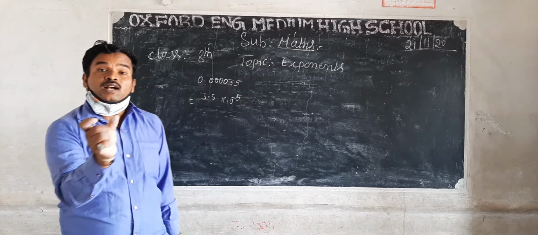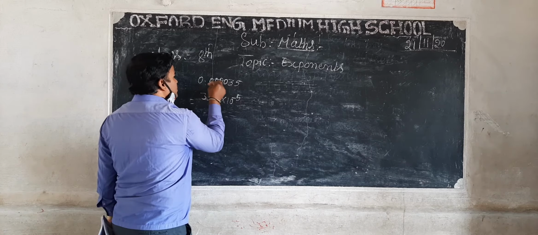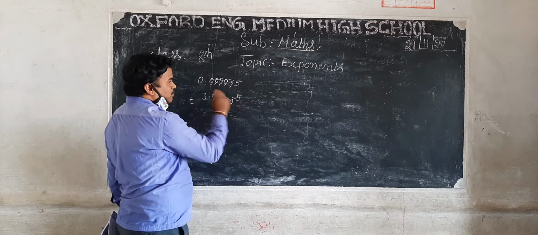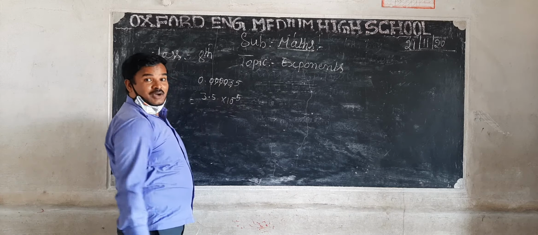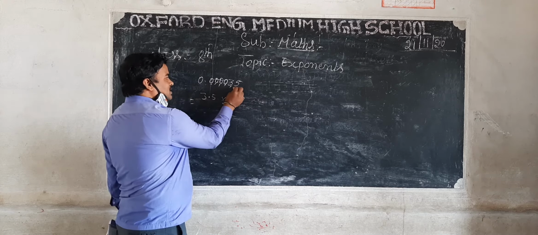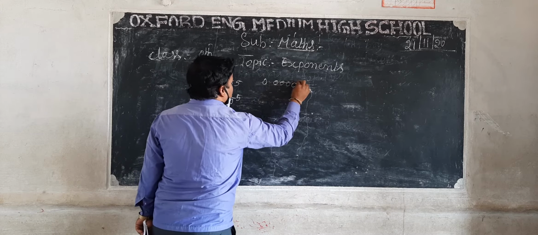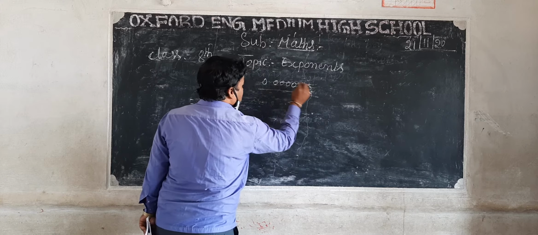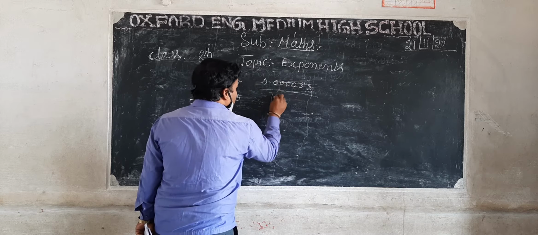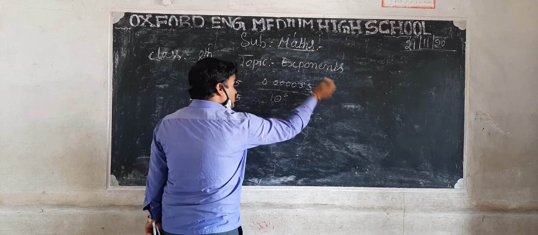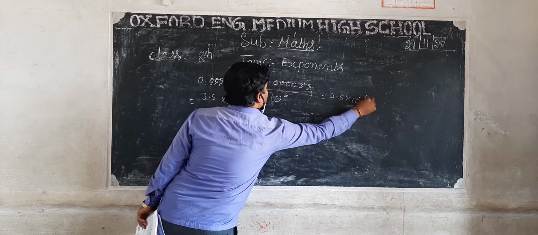0.000035. So here totally how many digits in this? 5 digits. Then you count it: 1, 2, 3, 4, 5. 10 to the power of minus 5. Okay? So how did it come minus? See, this is decimal. 0.000035. Then you convert it to 6 digits, means 1, 2, 3, 4, 5, 6, 10 to the power of 6. Then you convert it to the negative. So it's equal to 3.5 into 10 to the power of minus 5. That's it.